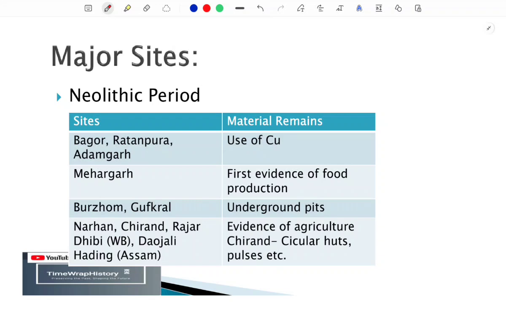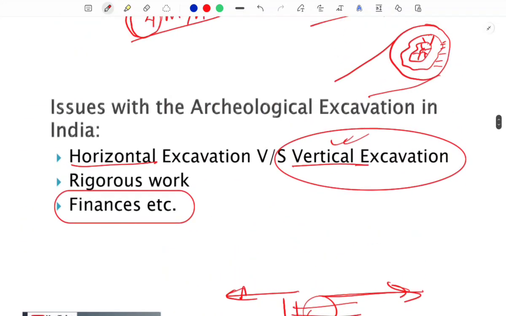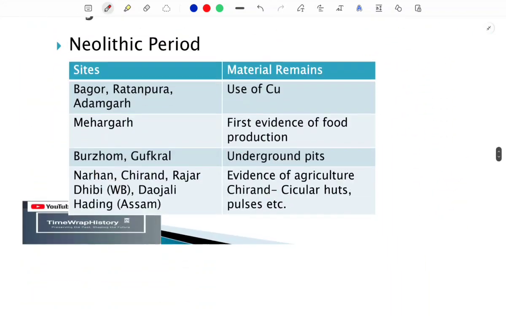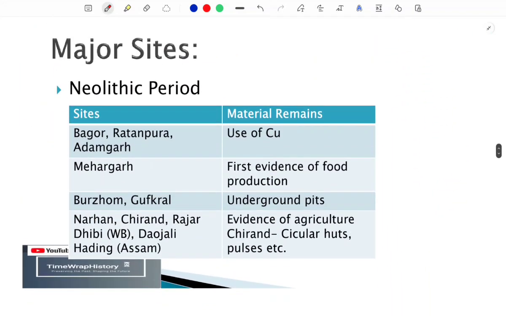Okay, because this is the part from where they are going to ask questions, most probably based on understanding. They have also asked about dating techniques earlier, but from here you will get the maximum questions. Like if they are asking 5 questions, you will get 3 to 4 questions from these discussions.